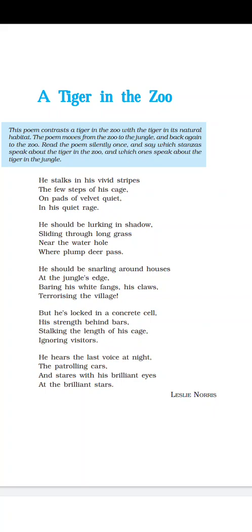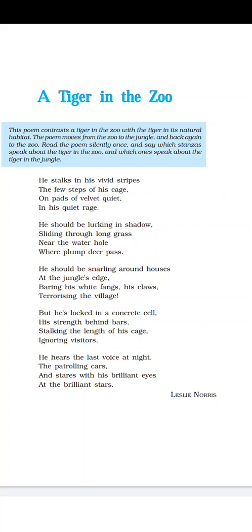Here in this poem, the poet is actually talking about the agony or problem of the tigers, of a caged tiger or other tigers who were caged. So agony or helplessness, problems of the caged tiger.